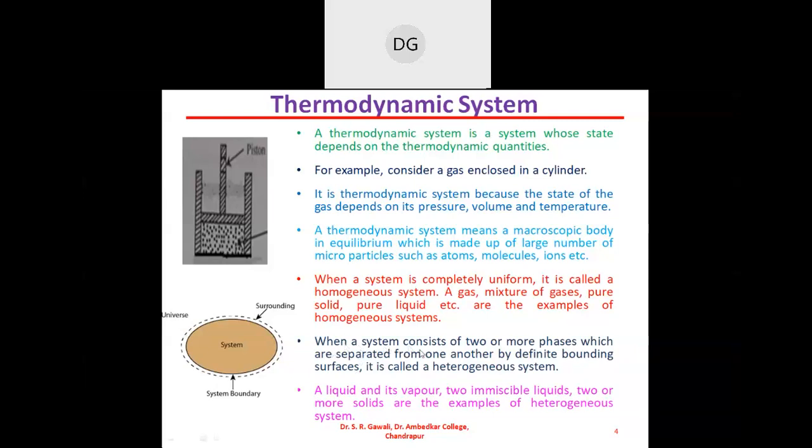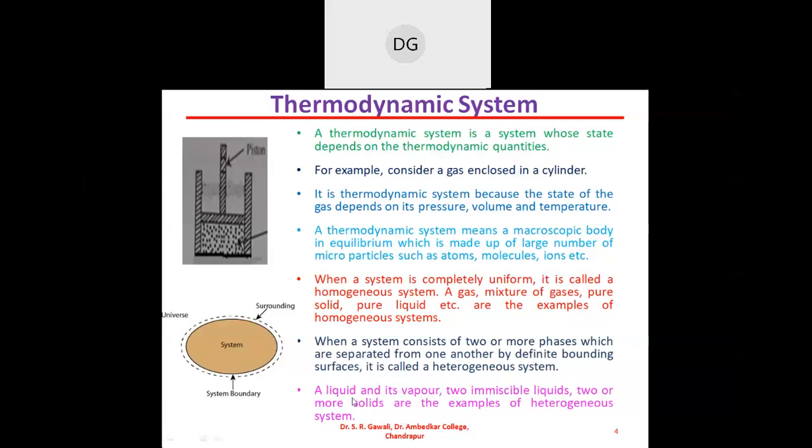When a system consists of two or more phases which are separated from one another by a definite bounding surface, then such a system is called the heterogeneous system. Examples of this heterogeneous system are a liquid and its vapor, two immiscible liquids, two or more solids.